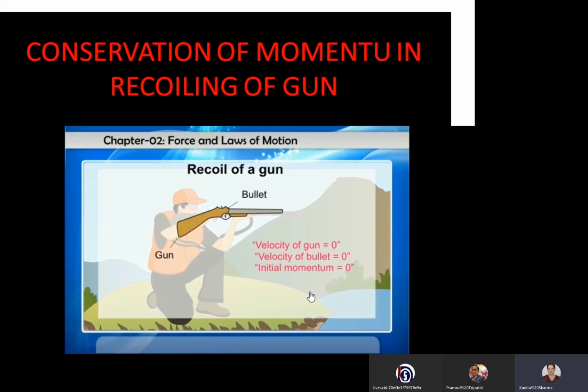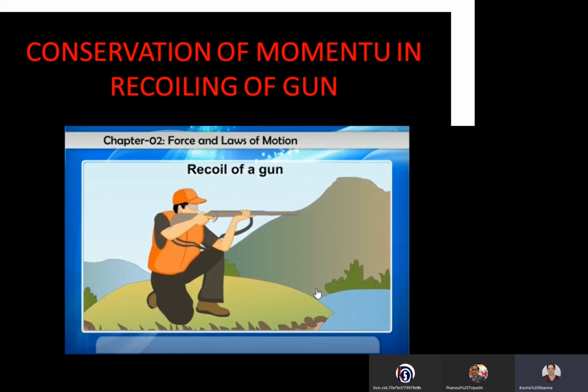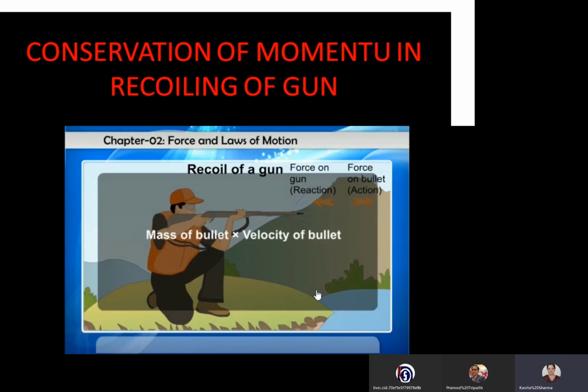The initial velocity of the gun and the initial velocity of the bullet are both 0, so the initial momentum of both is 0. When the gun is fired, there is action and reaction: the force on the gun is the reaction, and the force on the bullet is the action.